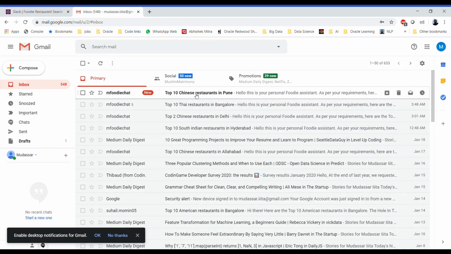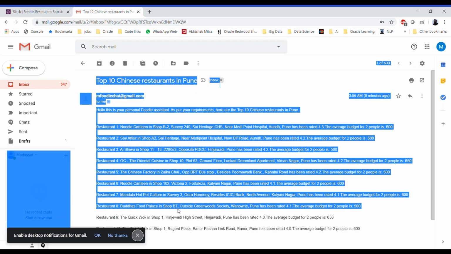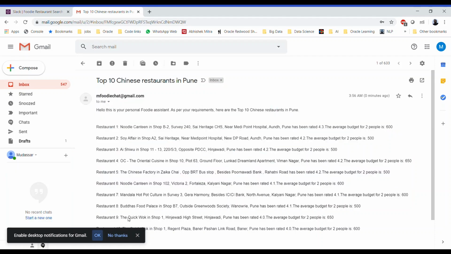So yes, we have received the Chinese restaurants. As you can see, it has automatically corrected the names which we have misspelled. We misspelled the word Chinese as Chines, we forgot the E, but it has corrected it. The bot has correctly verified the Chinese cuisine and also the most commonly used name, Pune. And by mapping those constraints, it has automatically given us the top 10 restaurant details in Pune.